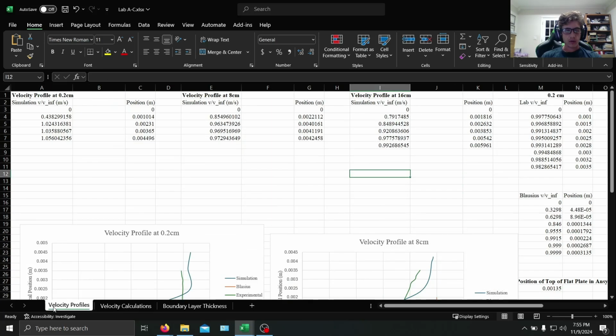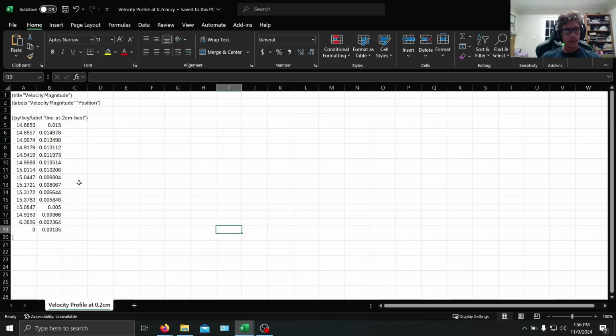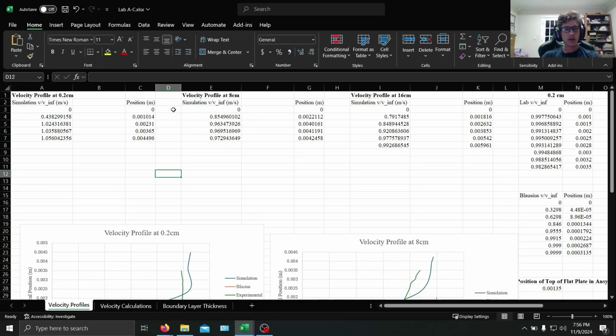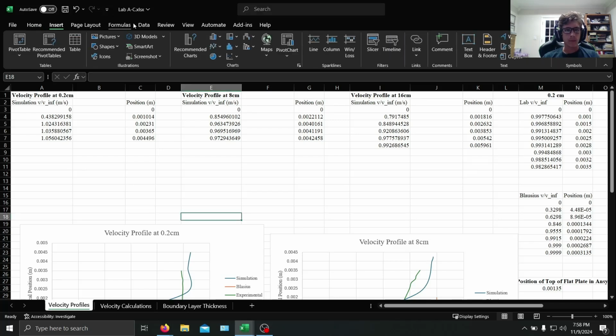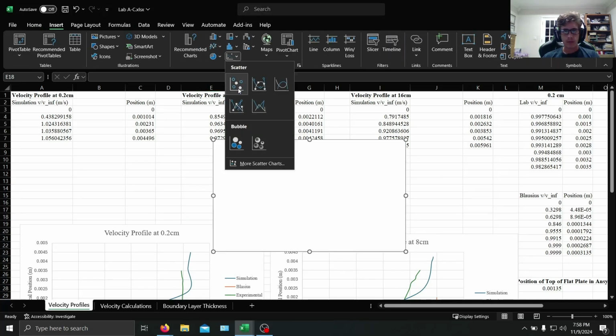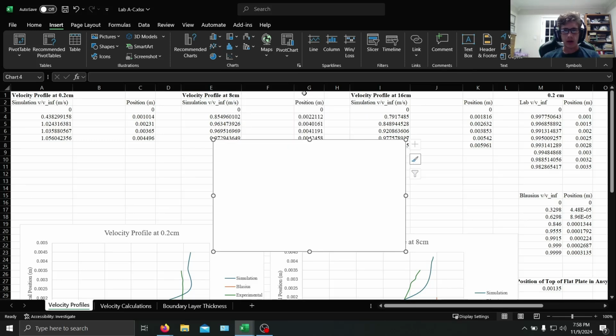So now if we go into this first page, you can see that we have the first few velocities right up into the boundary layer and all the positions, right? The positions that we got these from were here. Right, so we're just going to use the same positions that we exported from the original plot in ANSYS. So after we do that, we're just going to create a new plot, and I can do this so we can just really quickly demonstrate. So if we go here, whichever one you like, we can just do the scatter with smooth lines.